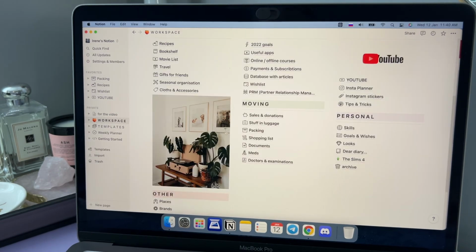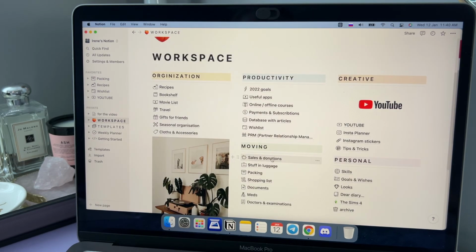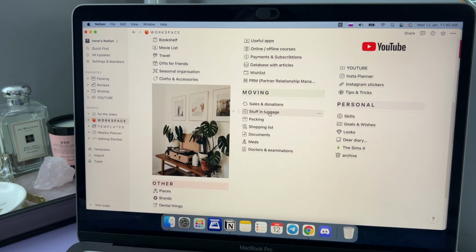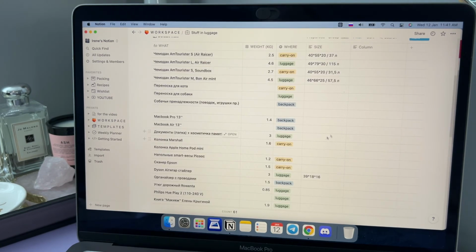These pages were created for moving. I created sales and donations page. Then my favorite page here is stuff and luggage. I plan how many things I can take with me on the trip, but it's not like a trip, it's like moving to another country or to another city.